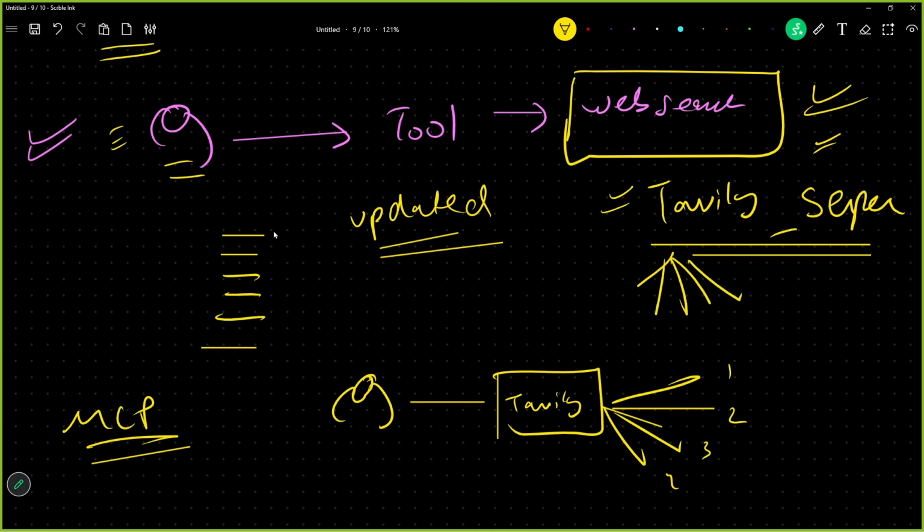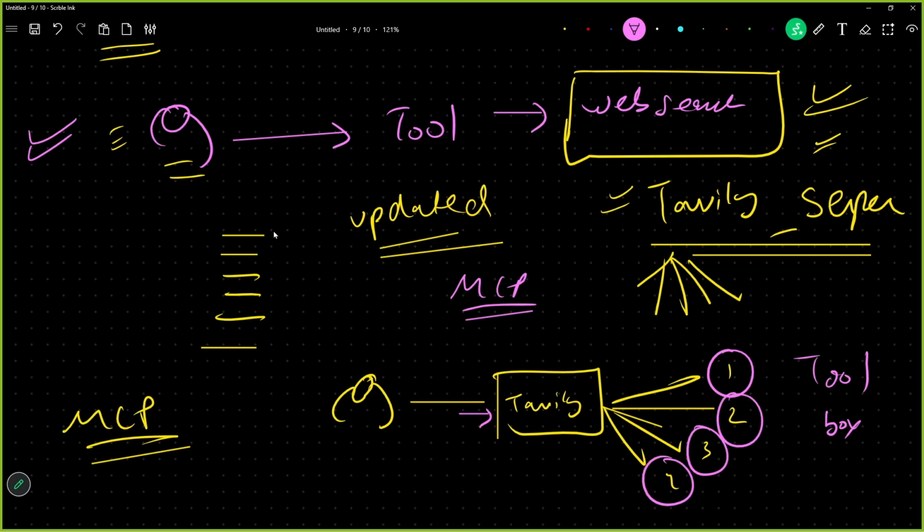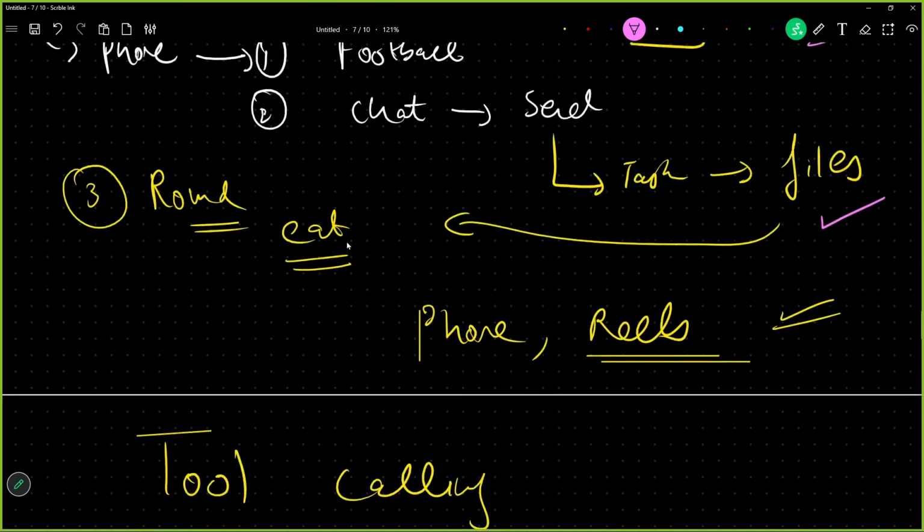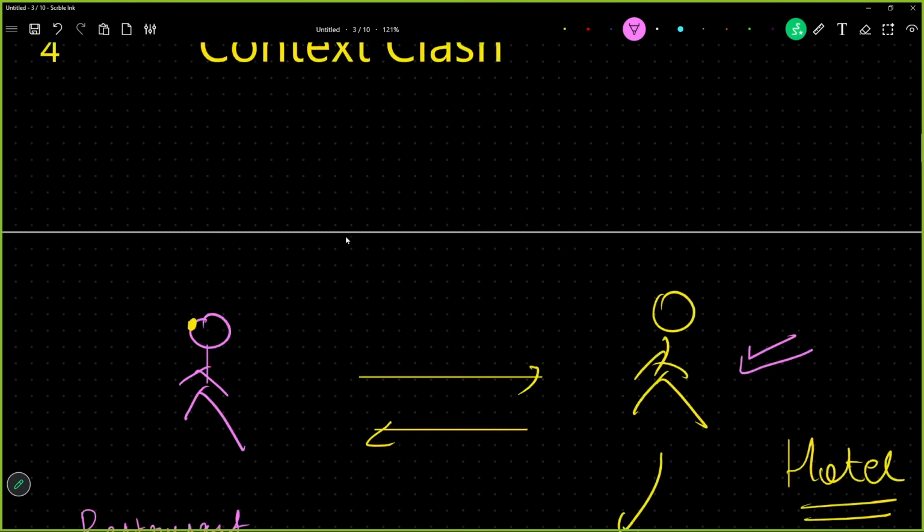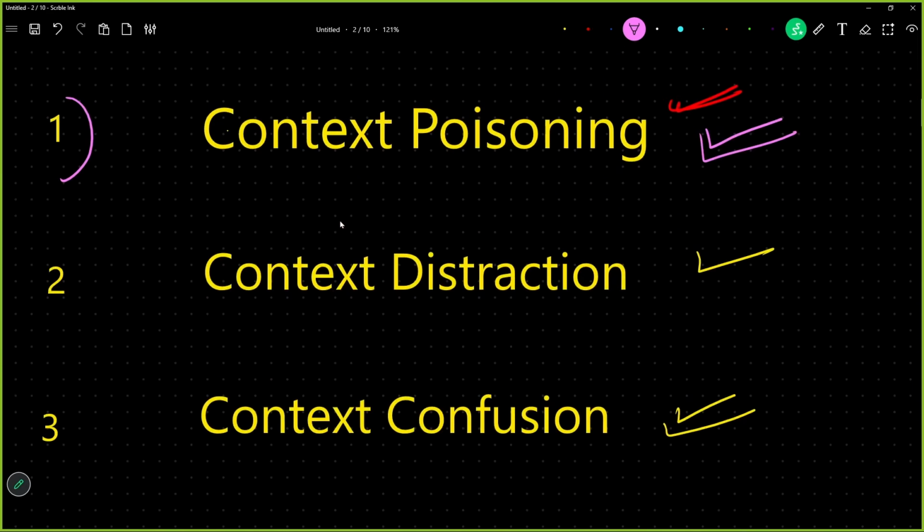But what is happening in this scenario? Now in my application I only require this, but just like when I asked my father, hey, give me a screwdriver, and my father gave me a toolbox, similarly, because of MCP coming into the picture in the industry, I am asking for a screwdriver and I am getting a toolbox. Instead of getting one, I am getting four. Now, which one to use? The AI agent is confused: oh God, I have so many tools, which tool to use? And that is what context confusion is. We will talk about the solution of context confusion as well, but this is what it is all about.